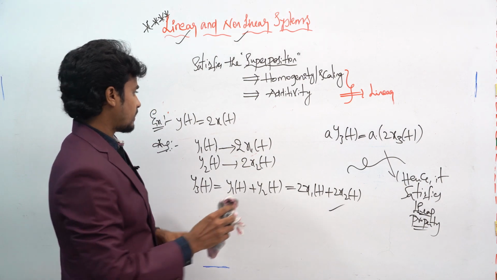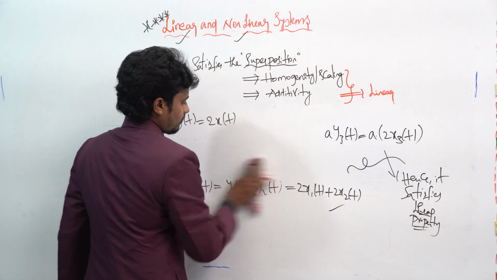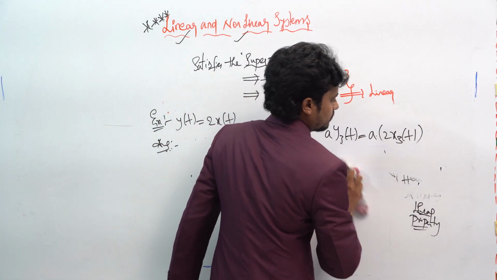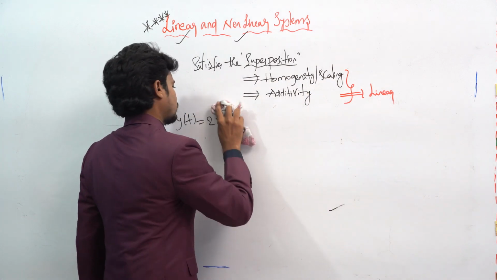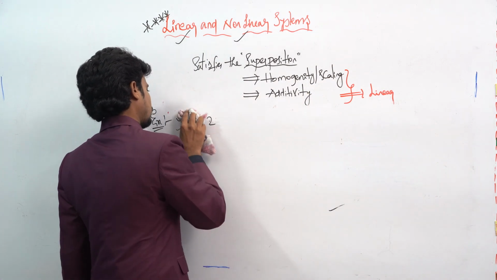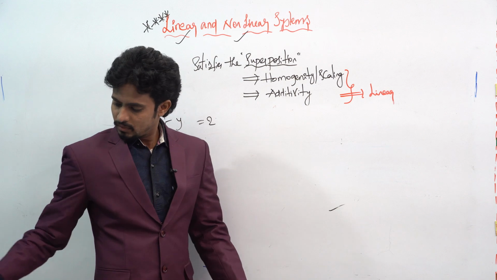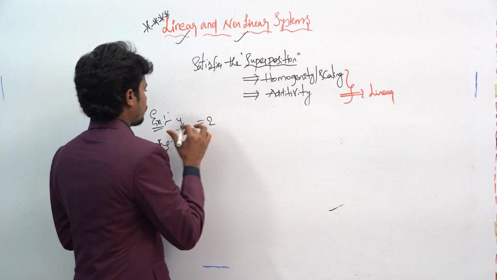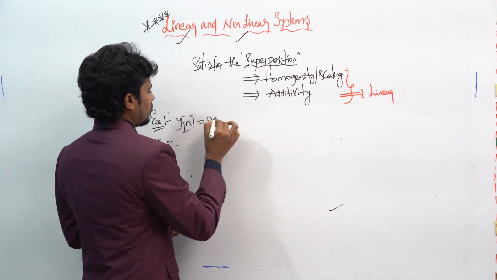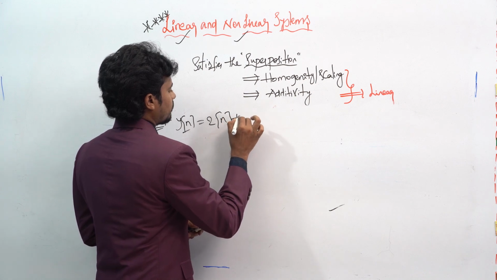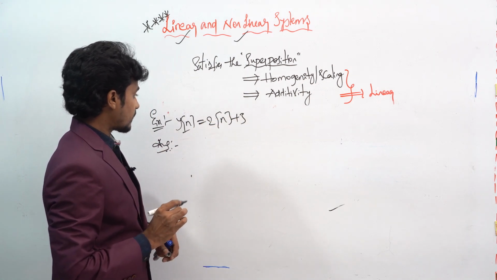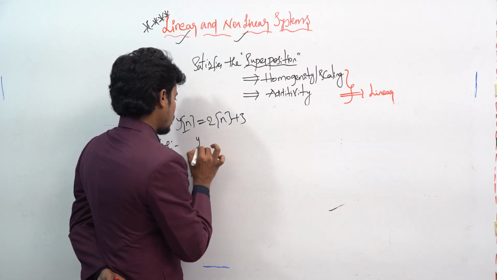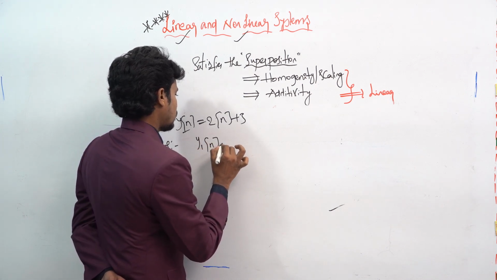For example, if you take another question, y of n is equal to 2 into x of n plus 3. If you take y1 of n, what will happen?